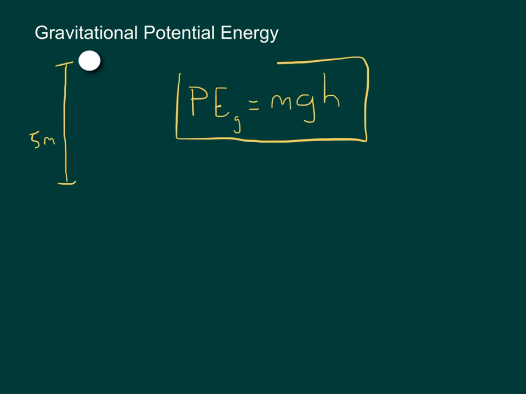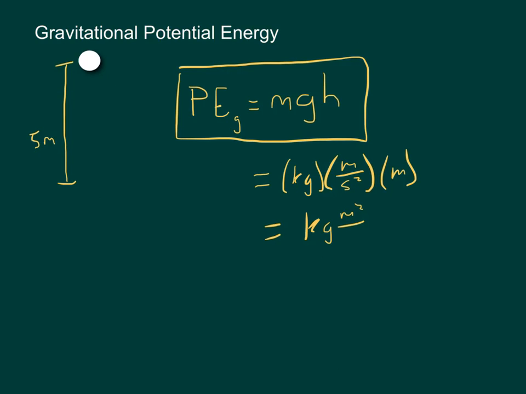So our equation for gravitational potential energy is mass times gravity times height. Just double check and make sure units work out here. We have kilograms times our acceleration of gravity, meters per second squared, times our height in meters. And we get kilograms meters squared per second squared again, which is a joule. Not quite as complicated as kinetic energy. If I double height or double mass, I'm doubling my potential energy. There's no squares or anything that we have to worry about here.